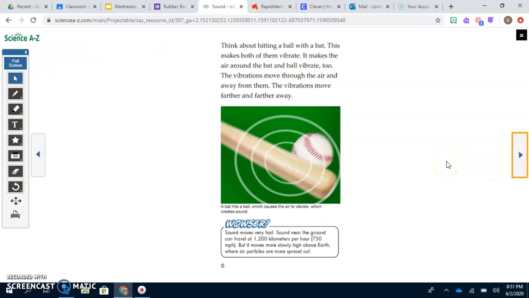Think about hitting a ball with a bat. This makes both of them vibrate and makes the air around the bat and ball vibrate too. The vibrations move through the air and away from them. The vibrations move farther and farther away. Wowzer! Sound moves very fast. Sound near the ground can travel at 1,200 kilometers per hour, but it moves more slowly high above Earth, where air particles are more spread out.